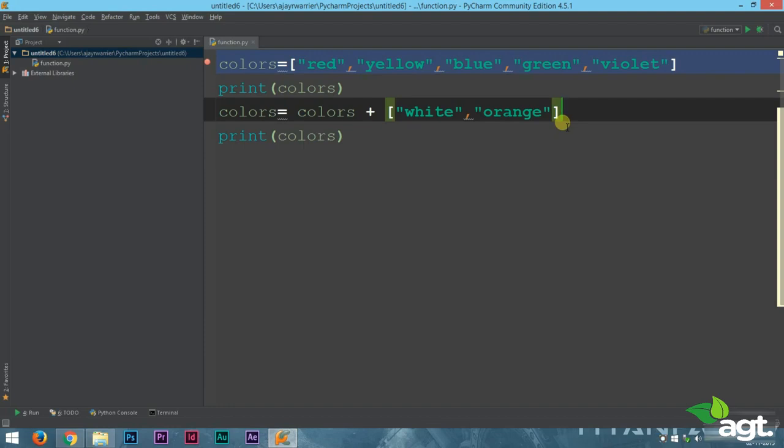So the plus operator can be used to combine the elements of a list. Just like in our string operations, where we combined different words using the plus operator, we can combine elements of a list using the plus operator. Very cool, isn't it? That is all about operations on lists.